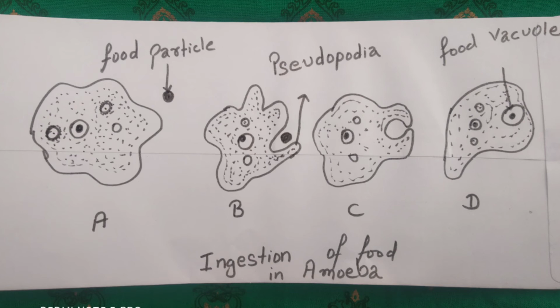Lastly, the egestion process occurs, in which the food vacuole is excreted out. The undigested food is stored in the food vacuole, and the food vacuole slowly moves towards the periphery region. When it reaches the boundary area, it bursts and excretes out all this undigested food, which is the waste material of the amoeba body. So hopefully, by this the process of nutrition in amoeba is complete.